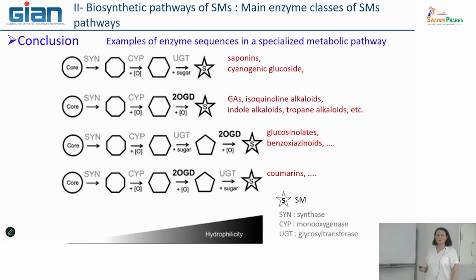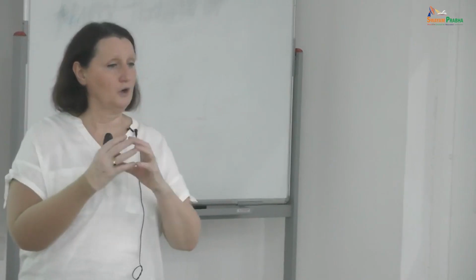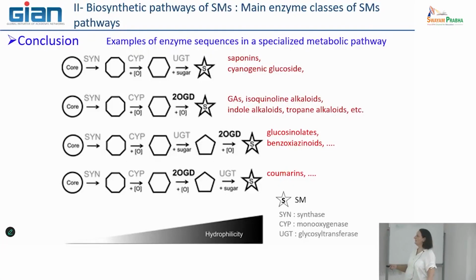And what is also interesting when we want to make some bioengineering is that we can combine differently the use of these enzymes. Here, in a theoretical system, you may have a scaffold, the first one, what we call here a core, and you can make some first modification by a synthase, a large family also.